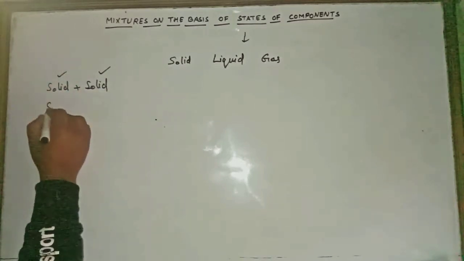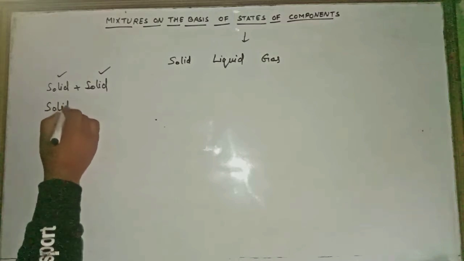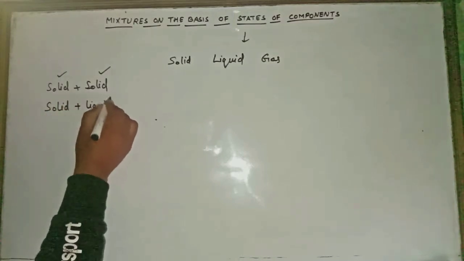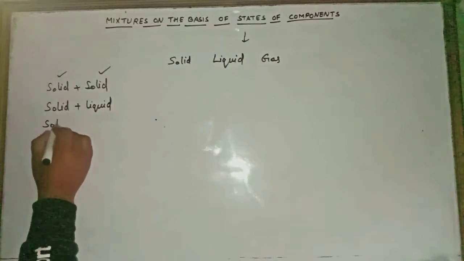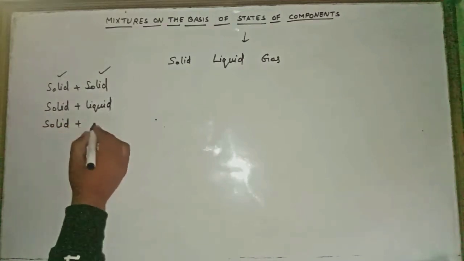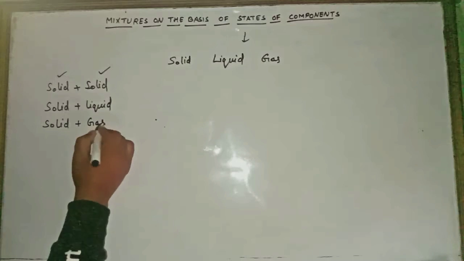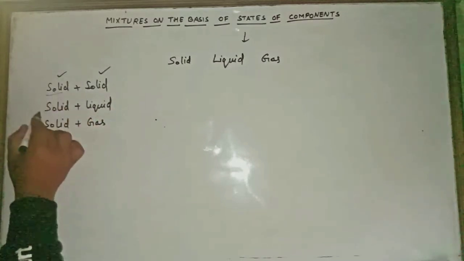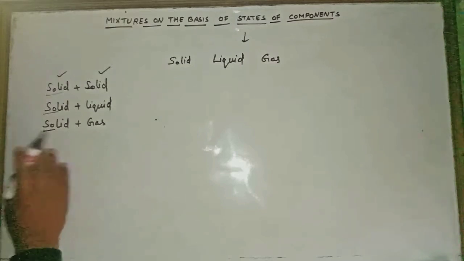The second case can be if the first one is solid and the second one is liquid. And the third case will be if the first one is solid and the second one is gas. These three cases can be if one component is solid. Then these three cases will be there.